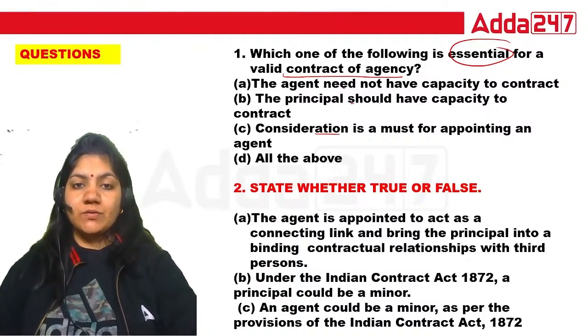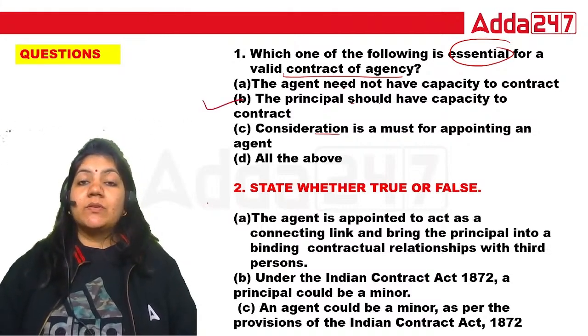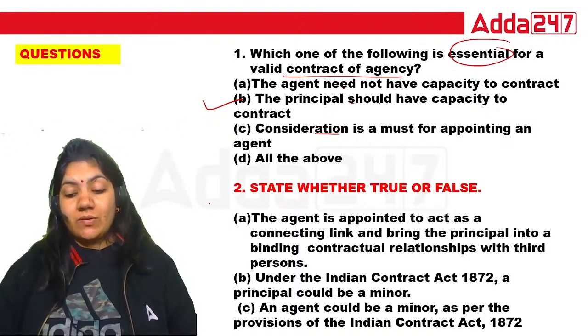So class, for this question, the right answer is principal should have capacity to contract. Because we know that the principal is liable, that's why the principal should be competent to contract. This is the right answer.